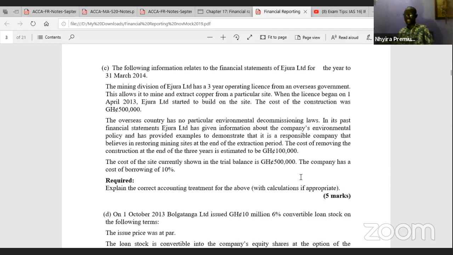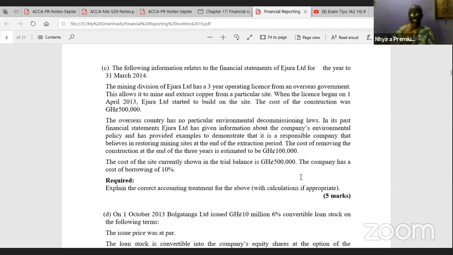What it means is that you're going to be writing some English and then do some computation as well. If you ignore the English aspect, you'll be in trouble. And if you do just the calculation, you'll be in trouble in relation to that. So you got to write the English and then you also do the calculation if you need to do it.